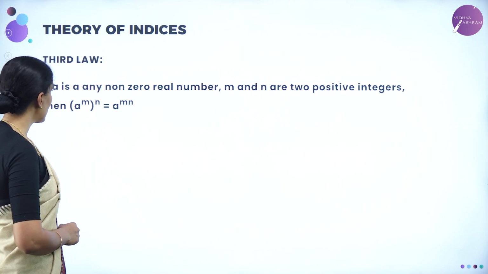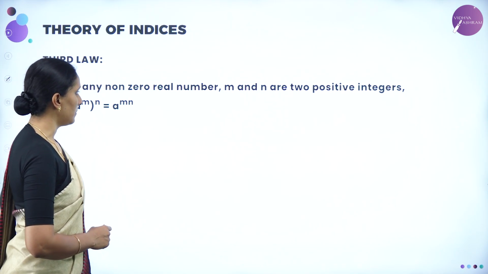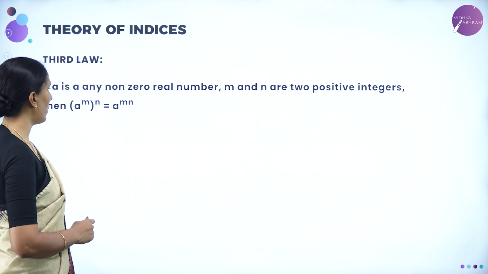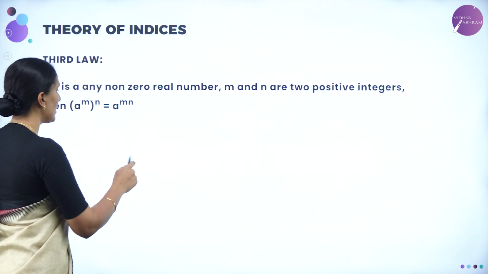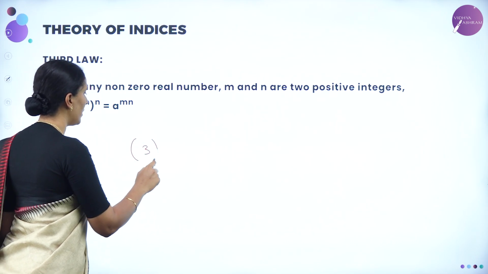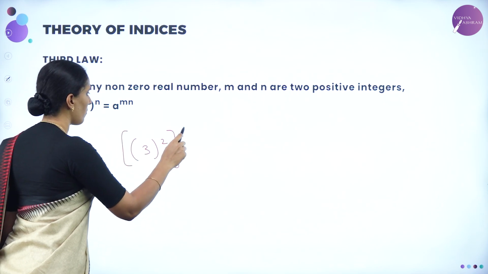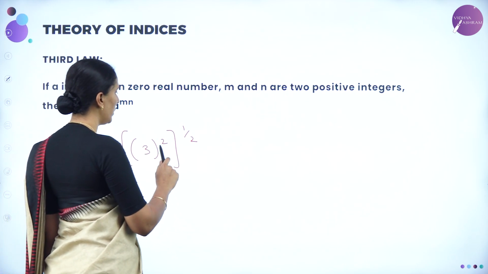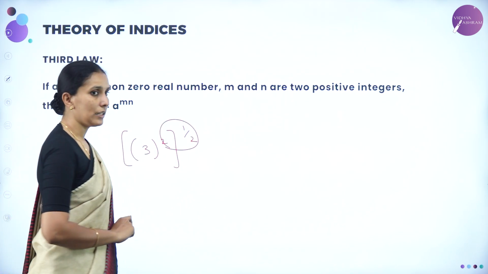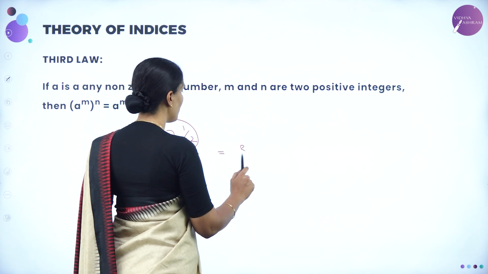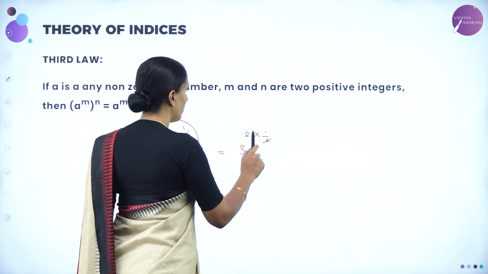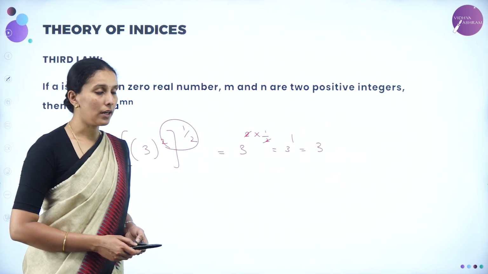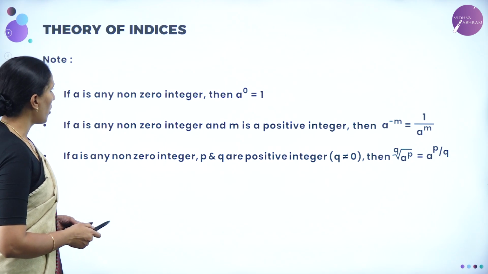The third law says if a is any non-zero real number, m and n are 2 positive integers, then a power m whole to the power n is equal to a power m into n. When the same base has 2 different powers. For instance, consider we have 3 square whole to the power 1 by 2, then we can multiply the exponents. So therefore, this becomes 3 power 2 into 1 by 2, which is equal to 3 power 1, which is equal to 3. So based on the third law, we have a few important concepts.